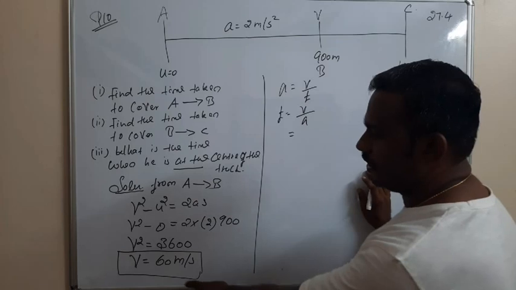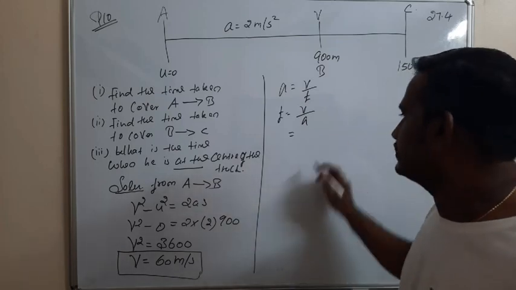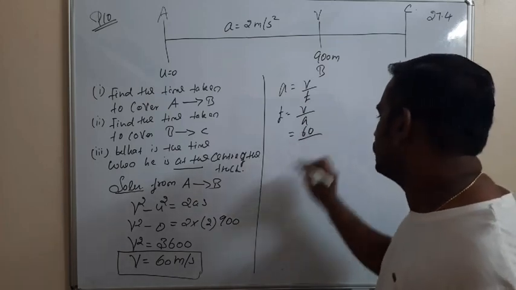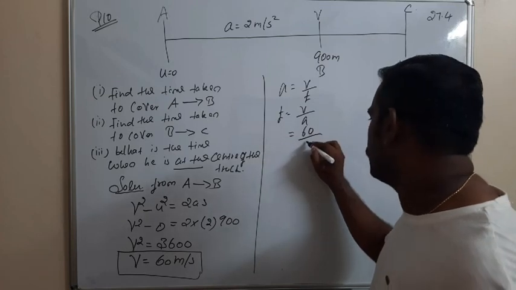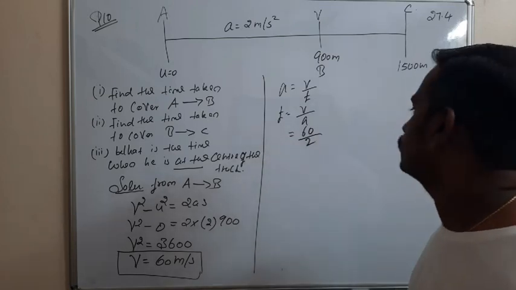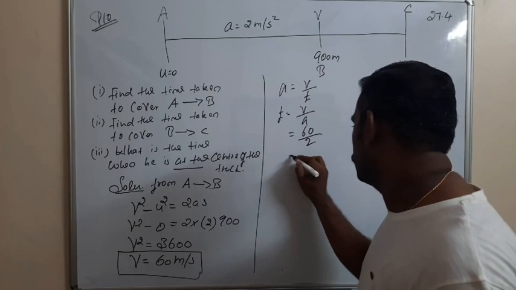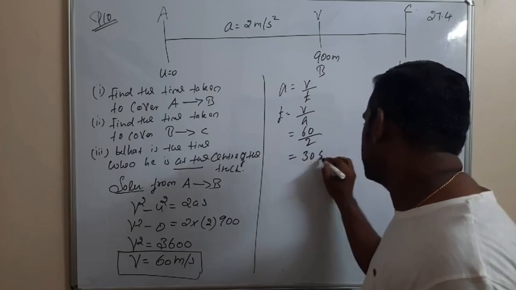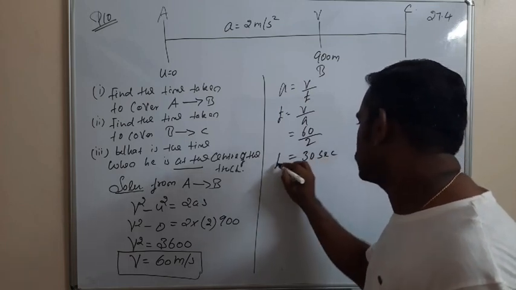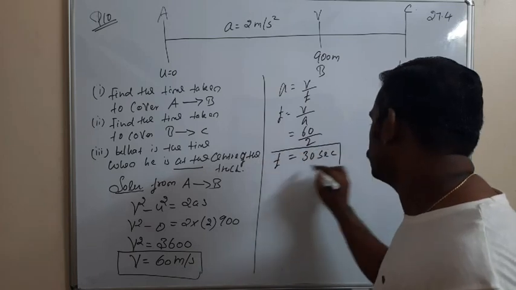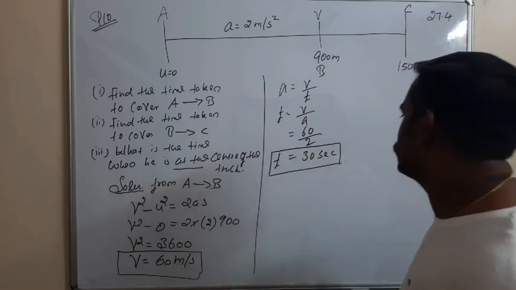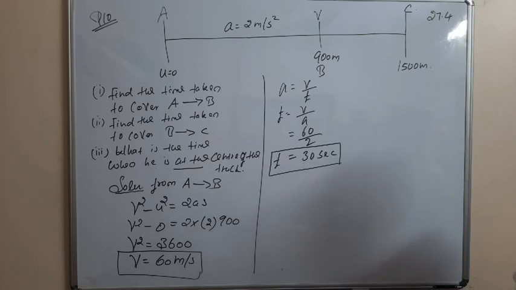So what is the velocity reached by the athlete? That is 60. 60 divided by the acceleration. The uniform acceleration of the athlete is 2. That is equal to 30 seconds. So the time taken by the athlete to cover the 900 meters is 30 seconds.